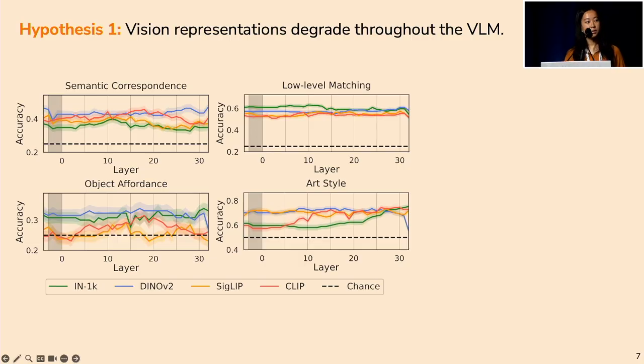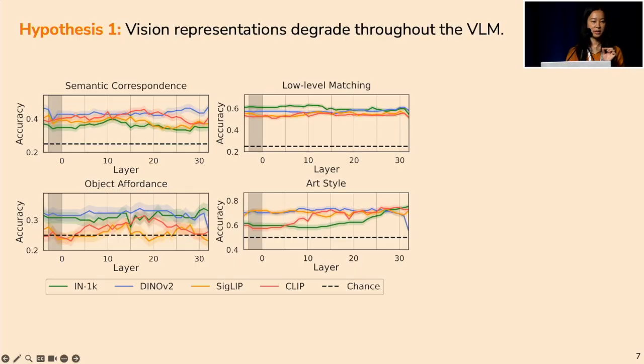A first very natural hypothesis is to wonder whether these vision representations are degrading after they come out of the vision model. You can imagine that the projection layer and the language model could be mangling the vision representations in such ways that they're unusable, even if you have the right algorithm. So to test if this is true, we extract vision features after every layer of the VLM and run our visual evaluation strategy on them.